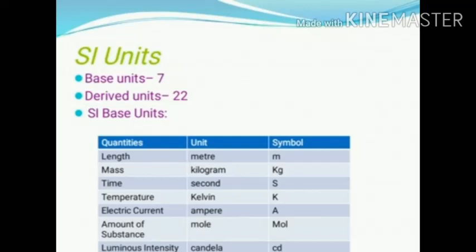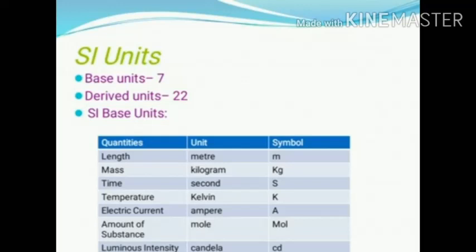There are two types of physical quantities: base or fundamental quantities and derived physical quantities. Base or fundamental physical quantities cannot be derived from any other physical quantity, but derived quantities are derived from base or fundamental quantities.